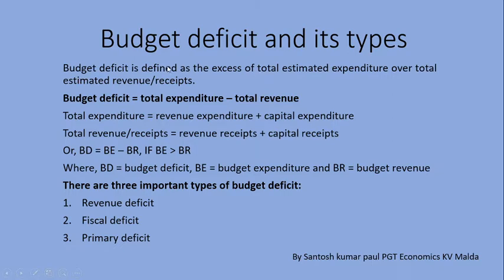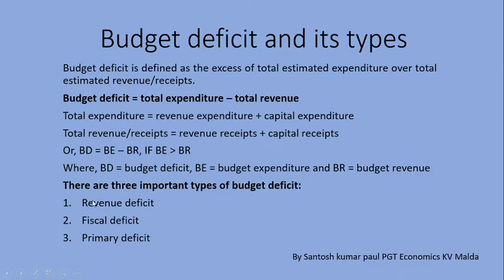Budget deficit is defined as the excess of total estimated expenditure over total estimated revenue or receipt. That is, budget deficit is equal to total expenditure minus total revenue, where total expenditure is equal to revenue expenditure plus capital expenditure. Total revenue or receipt is equal to revenue receipt plus capital receipt, or BD is equal to BE minus BR if BE is greater than BR, where BD is budget deficit, BE is budget expenditure, and BR is budget revenue.